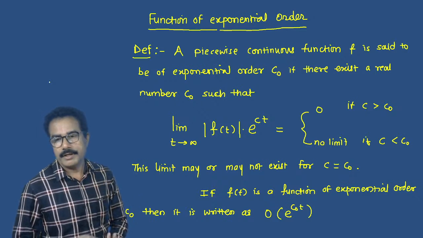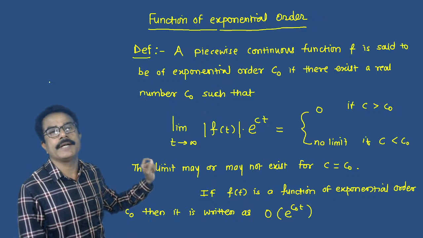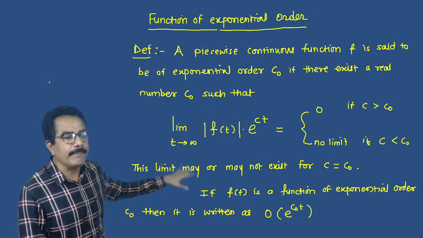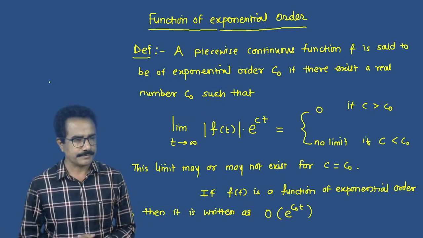This is the particular type of definition you must know. This limit may or may not exist if c equals C0.